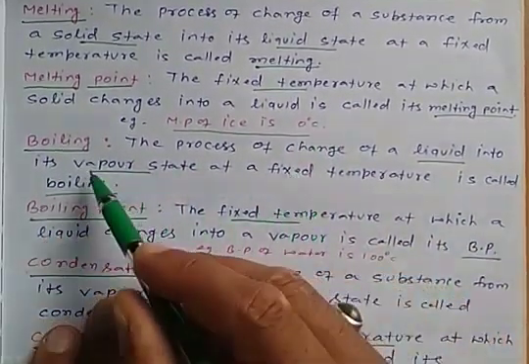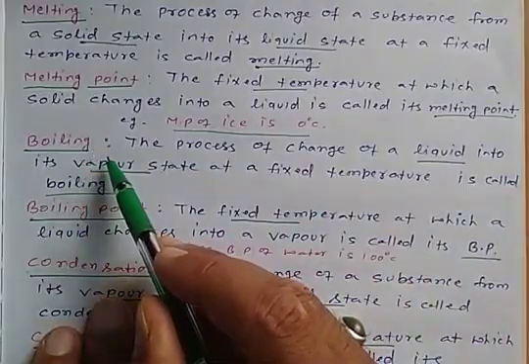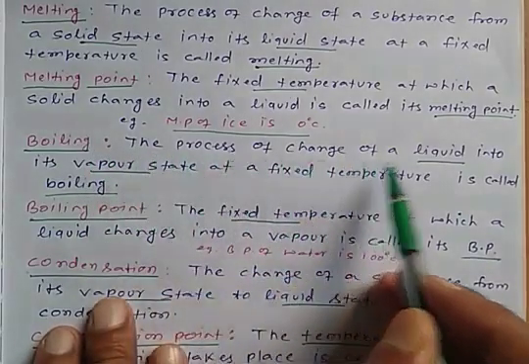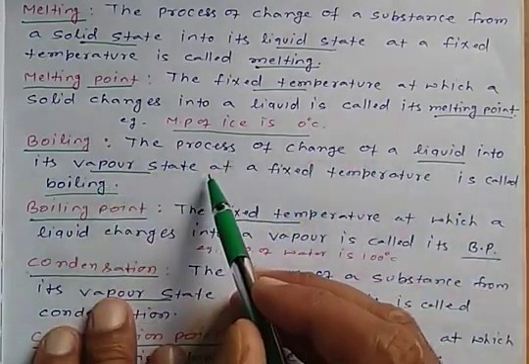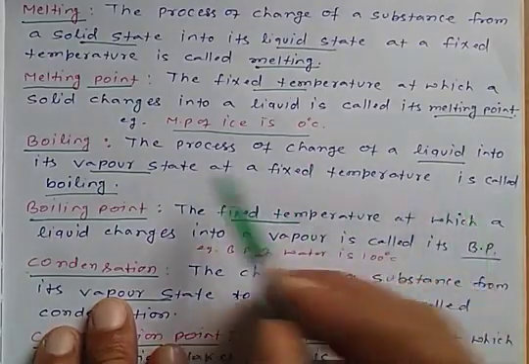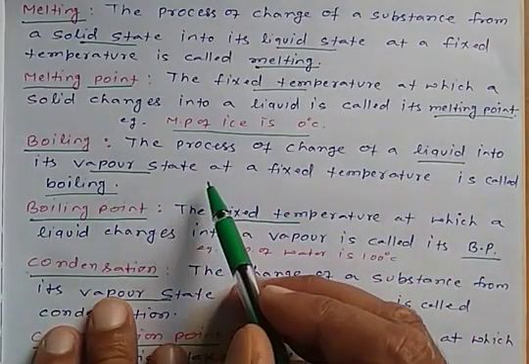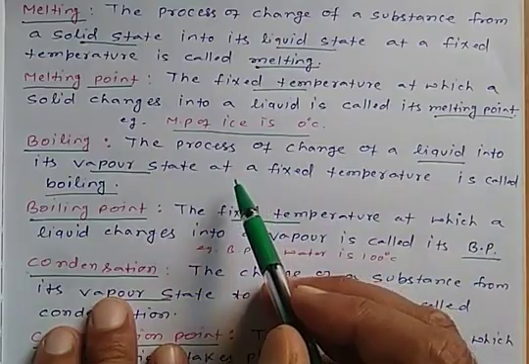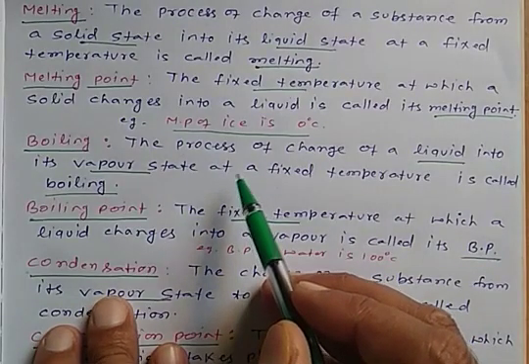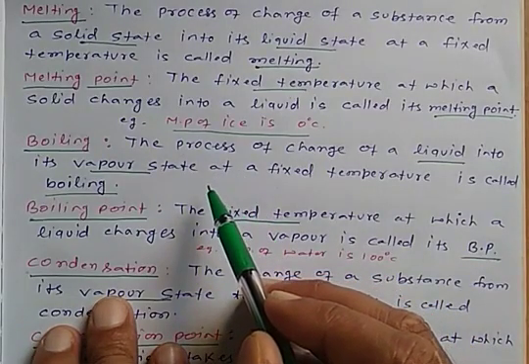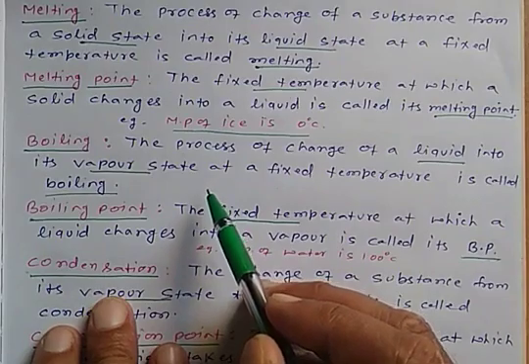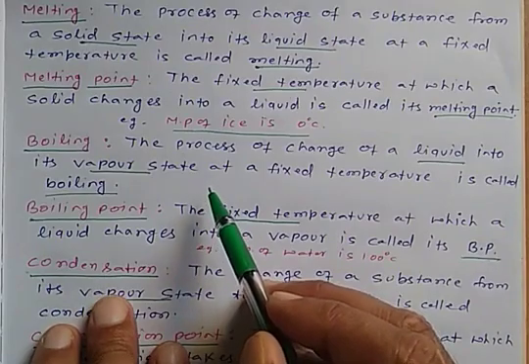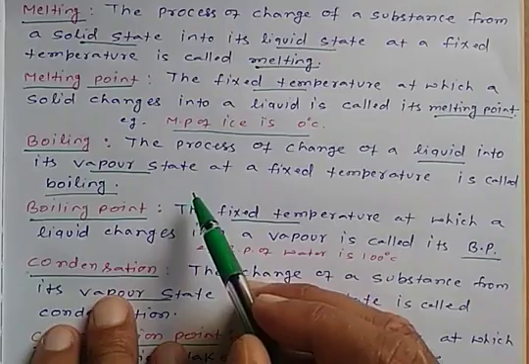Now the next term is boiling. Boiling, the process of change of a liquid into its vapor state at a fixed temperature, is called boiling. So boiling is also a process in which the liquid changes into its vapor state at a fixed temperature, and that process is called boiling.